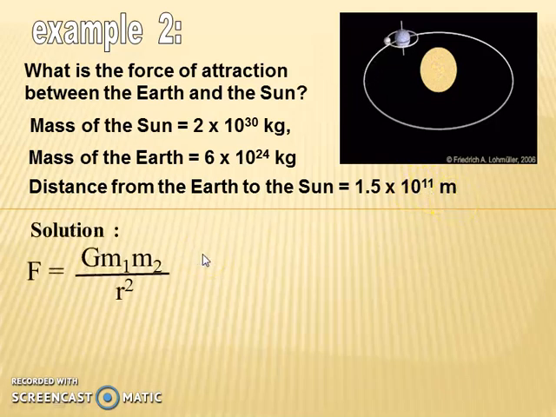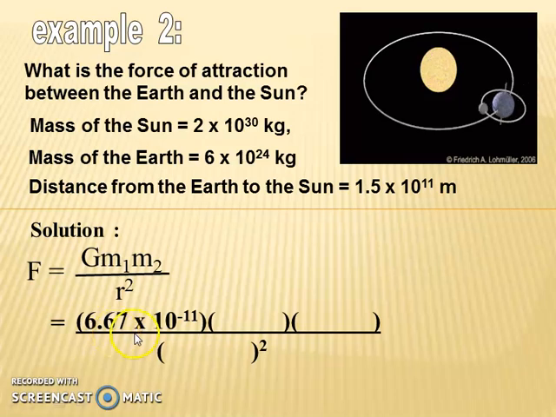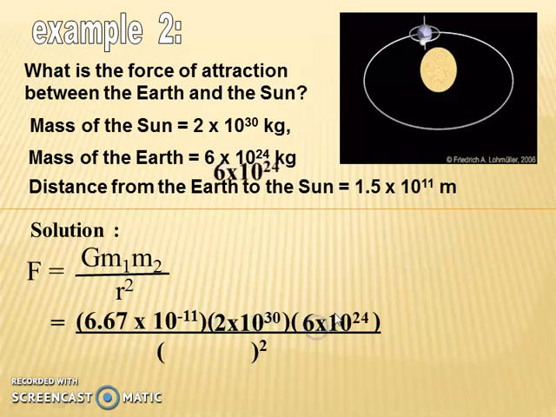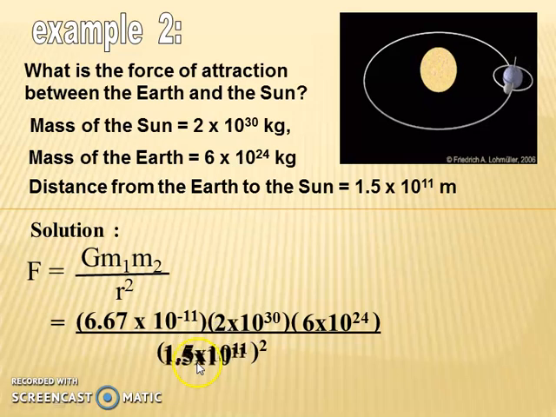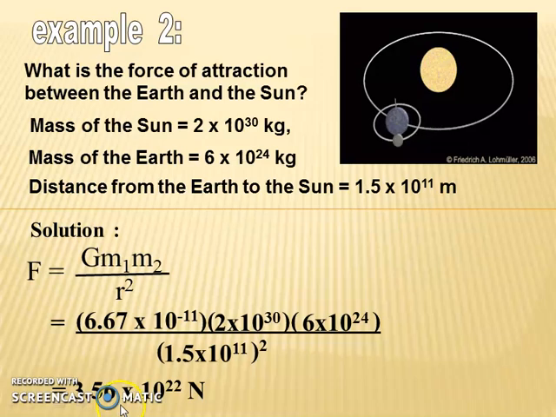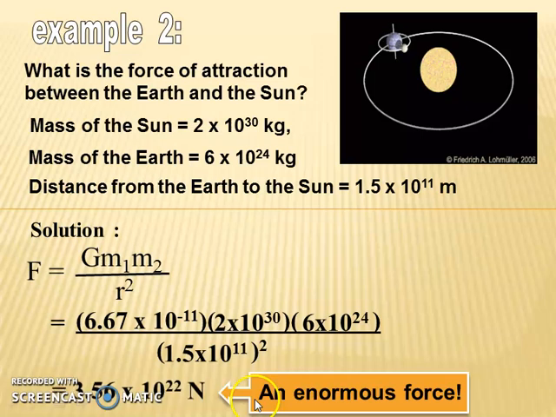The solution is, using the formula F equals G m1 m2 per r squared, substituting G as 6.67 times 10 to the power of negative 11 Newton meter squared per kilogram squared, the mass of the Sun, then the mass of the Earth, and the distance from the Earth to the Sun. The answer is 3.56 times 10 to the power of 22 Newton. And this is an enormous force.